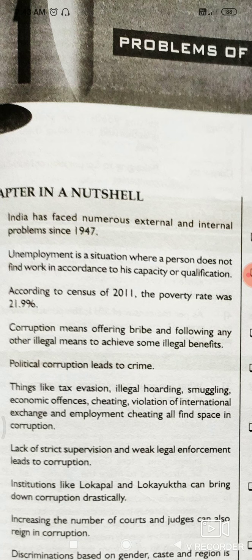These are the major reasons for unemployment. Dear children, in the 2011 census, in India, the total poverty rate was 21.9%. Unemployment is a challenge or problem. It is not good for the development of the nation.